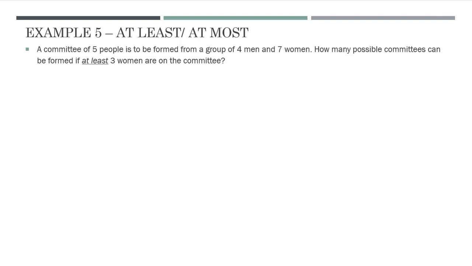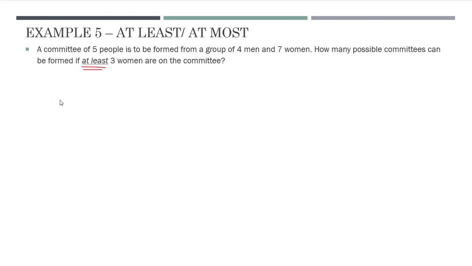Let's do something a little bit different. Now we're going to deal with stuff where it has "at least" or "at most" in the question. So a committee of 5 people is to be formed from a group of 4 men and 7 women. How many possible committees can be formed if at least 3 women are on the committee? So here, order doesn't matter, definitely a combination question. The "at least" is a key word though, and it's even underlined and italicized for you.